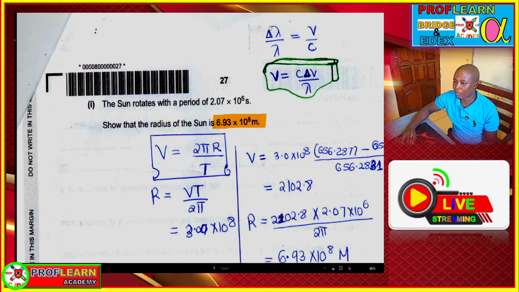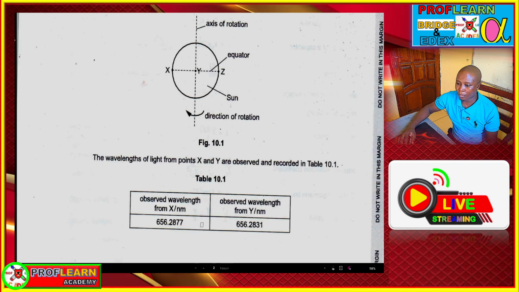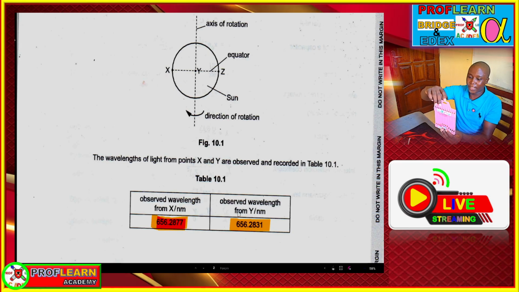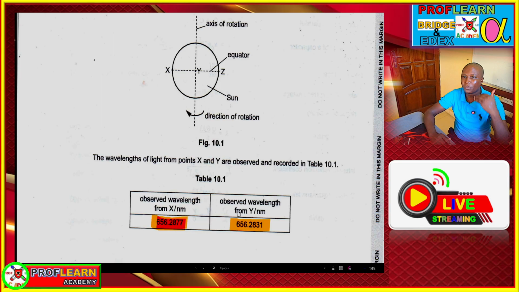Yeah, the formula due to the Doppler effect. Already we have the wavelength at X and also the wavelength at Y. Since these points are moving in different directions, with X moving in one direction and Y in the other, we are going to have one point moving away and another point moving towards.